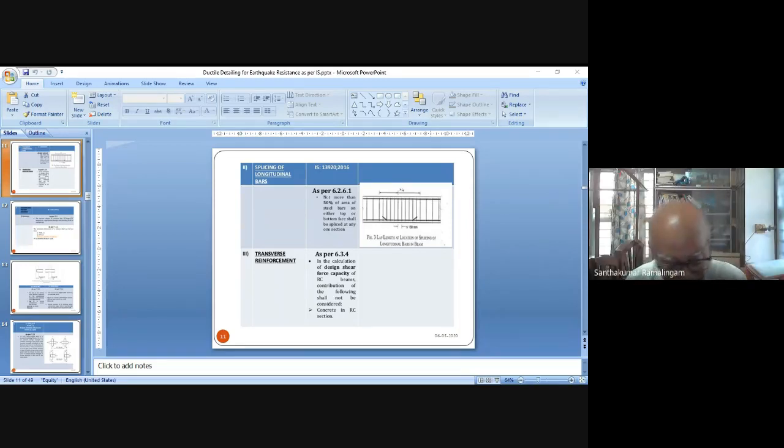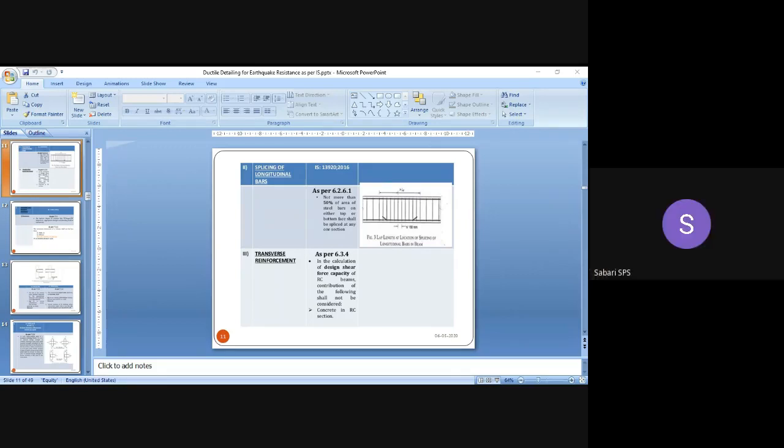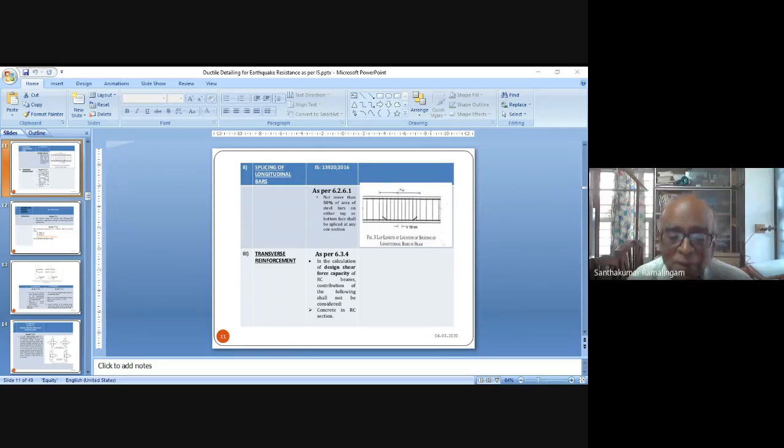No, see, extensive testing has been done at Anna University on infill frames. Infill increases the load carrying capacity, but reduces the ductility. It increases the load carrying capacity quite enormously. Bare frame versus infill frame, the load carrying capacity is doubled. Whereas the ductility, bare frame, if the ductility is 6 or 7, infill frame will have a ductility of only 2. So both these issues have to be addressed.